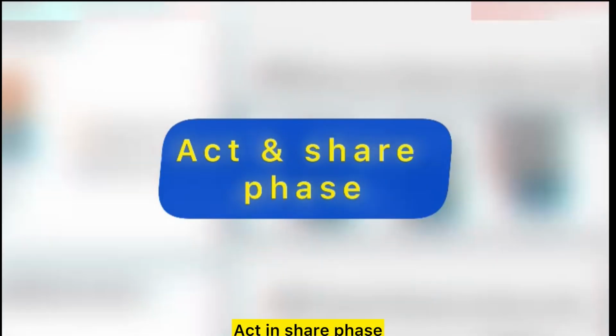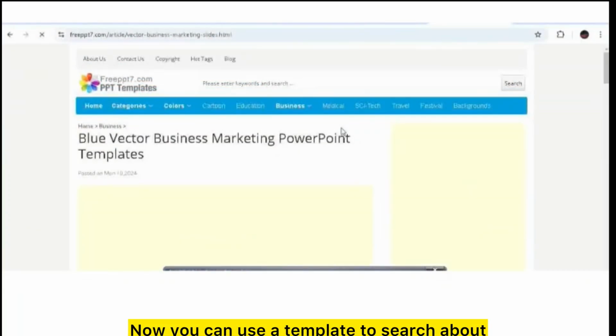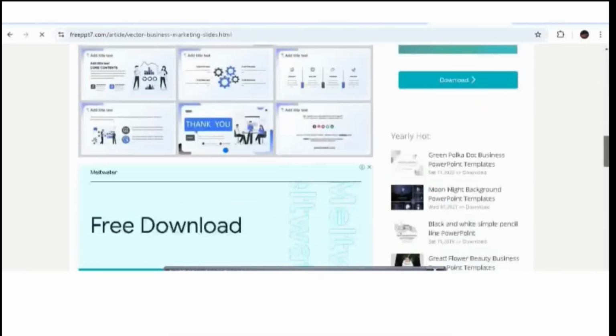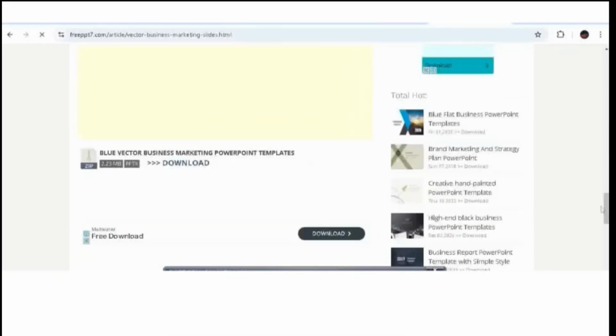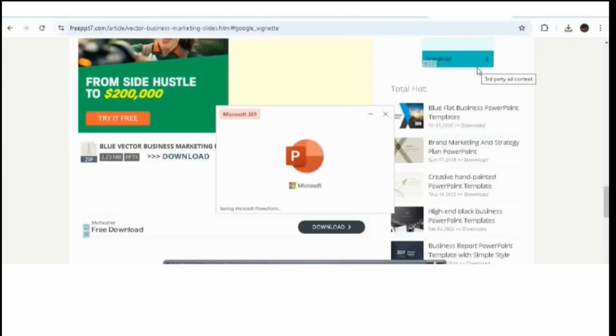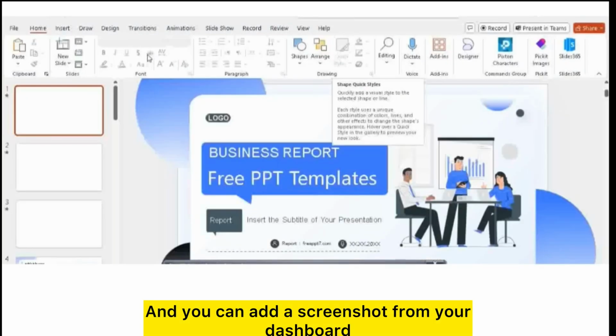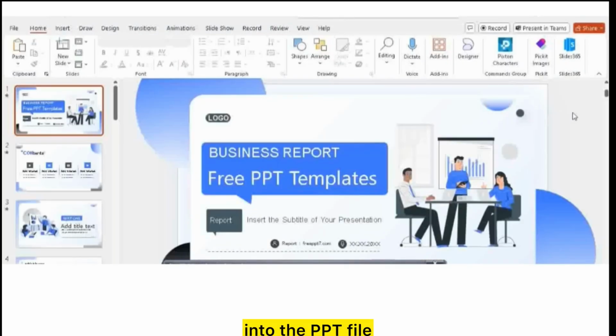Act and share phase. Now you can use a template to search about what you need and catch the time. I will leave the link also. Without laughing, try to prepare by recording yourself. And you can add a screenshot from your dashboard into the PPT file.